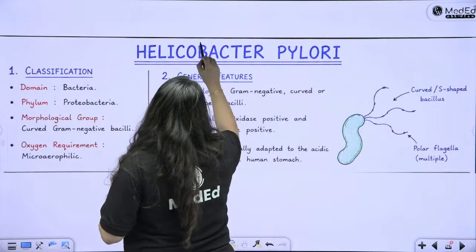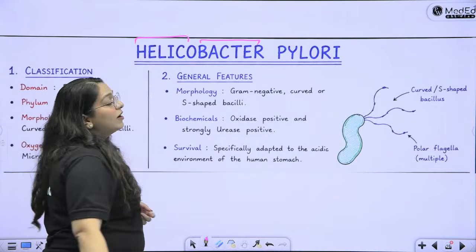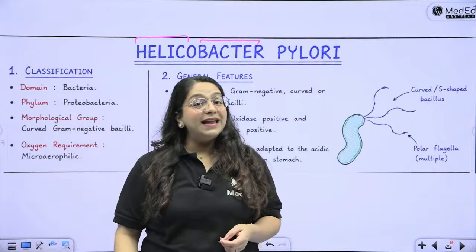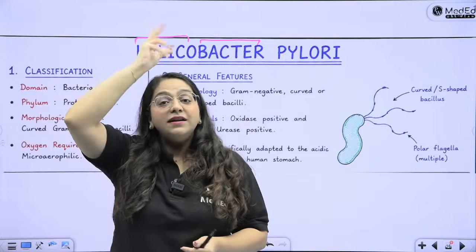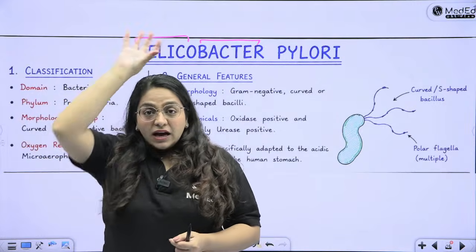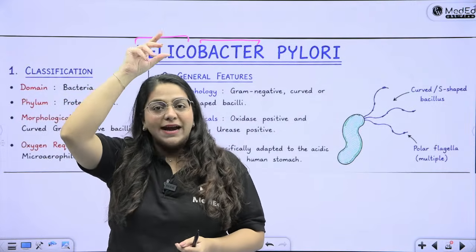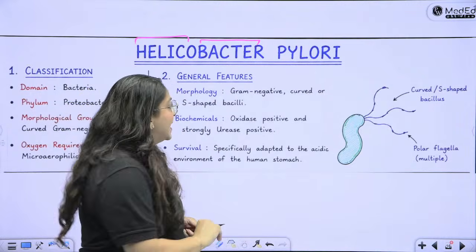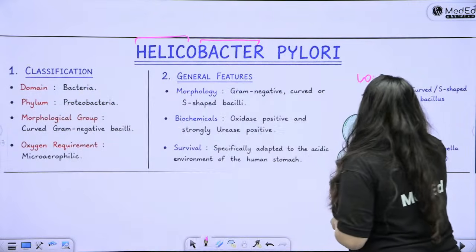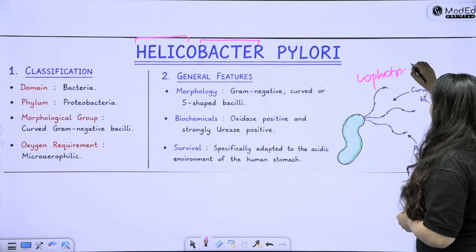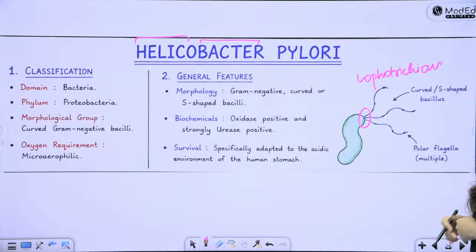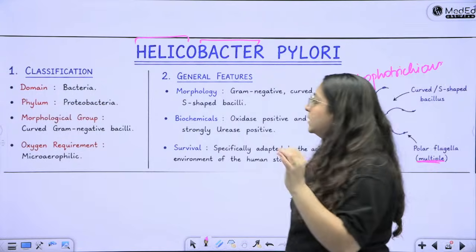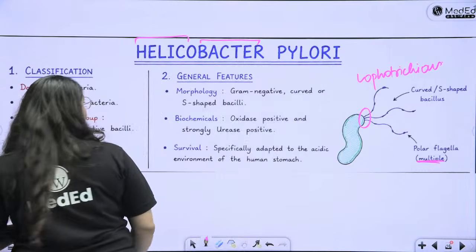Finally, the other bacter, which is Helicobacter, and I always say that Helicobacter sounds like helicopter. So just like helicopter has the wings on its head, the Helicobacter also has tough flagella on its head. So it is Lophotrichous, a Lophotrichous bacterium, meaning that it has a tuft of flagella on one single pole. So there are multiple polar flagella, a tuft of flagella on a single pole. So just like Helicobacter, it is helicopter.